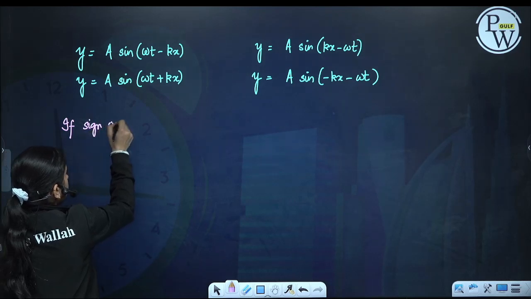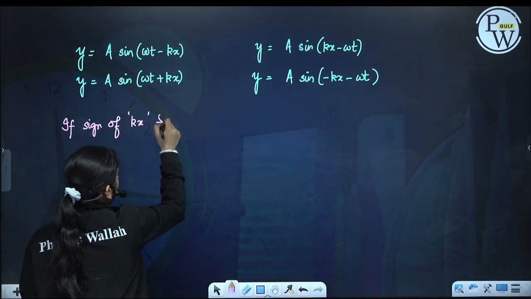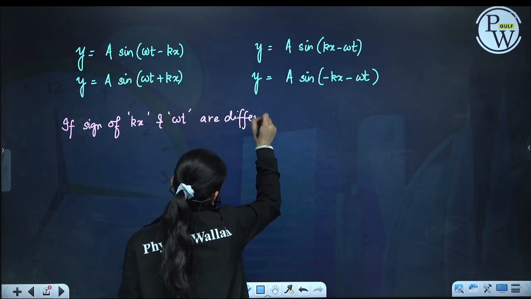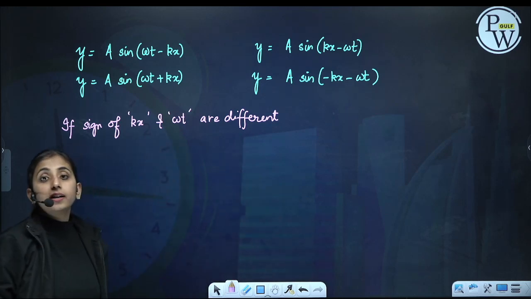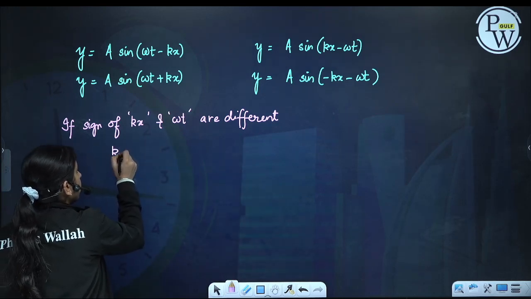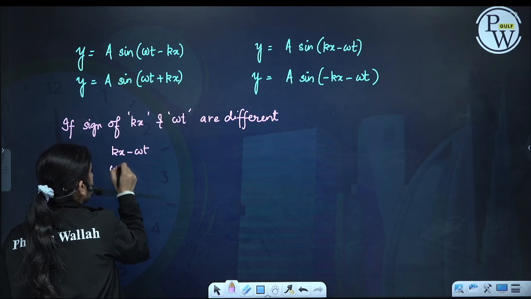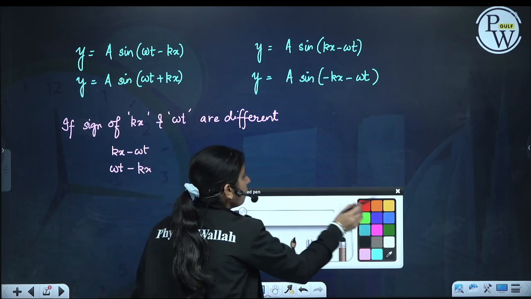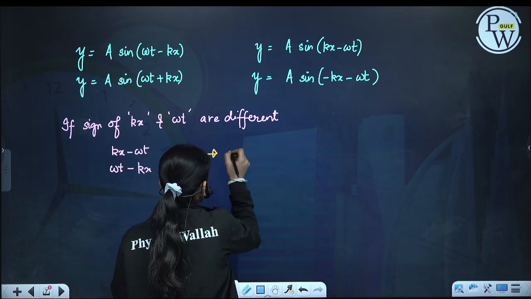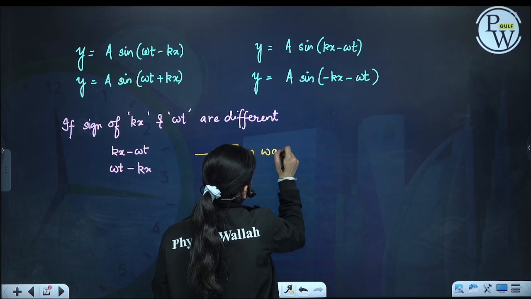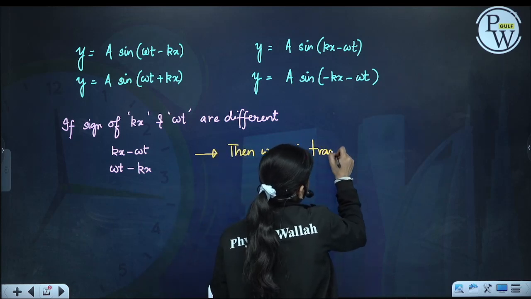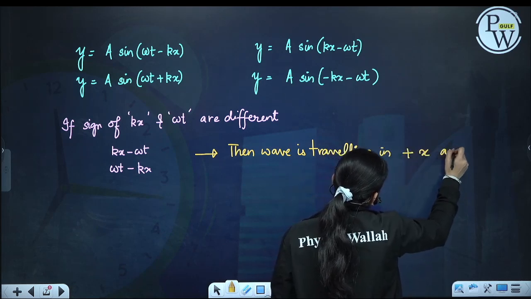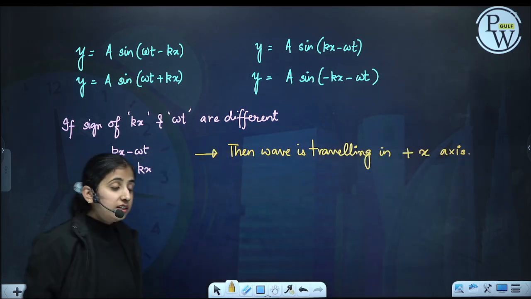If the signs of kx and omega t are different, like we have kx minus omega t or omega t minus kx, where one is positive and the other is negative, then the wave is traveling in the positive x-axis.